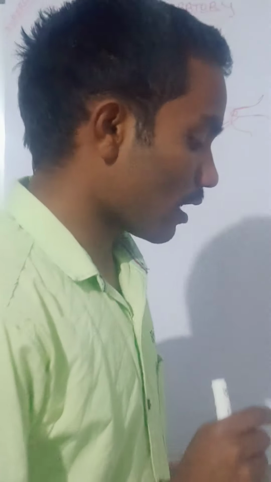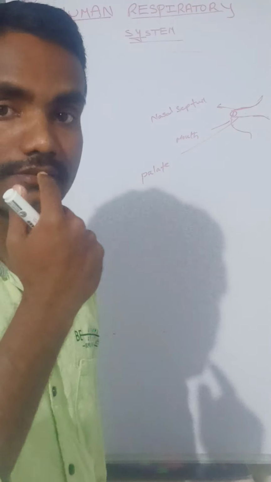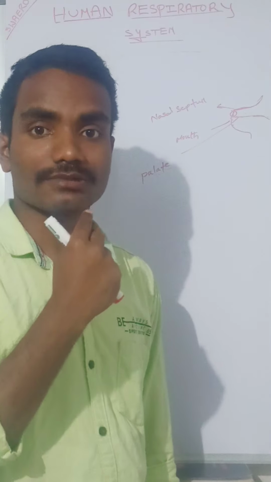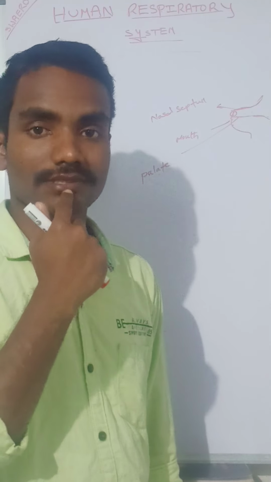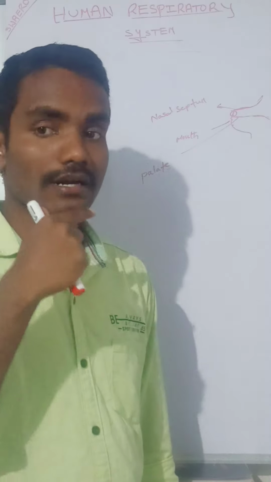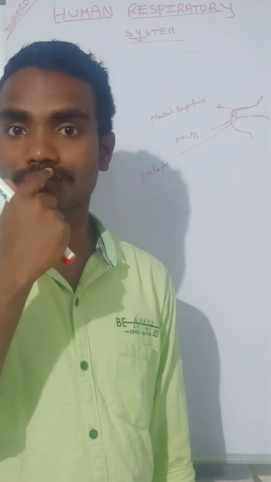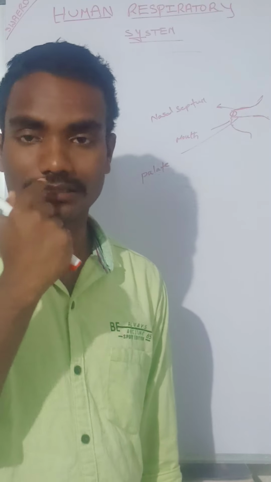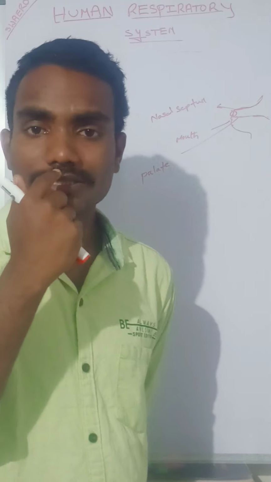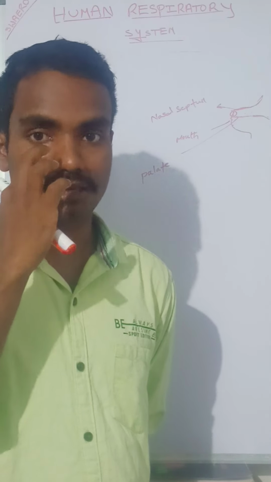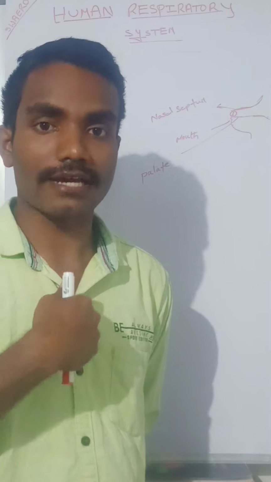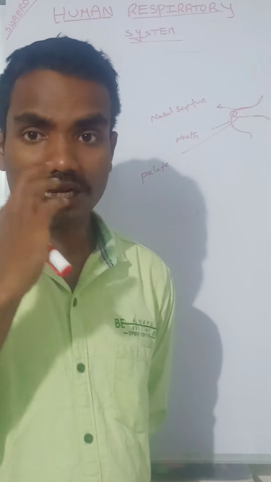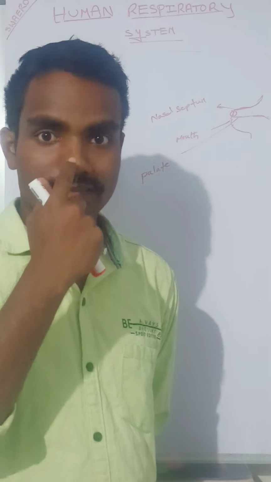In the last lecture, while discussing the human digestive system, I told the names of these two lips. This lip is called the labrum, this is called the labium. Above the labrum you can observe small holes called the nostrils. These nostrils open into the nasal chambers. How many nasal chambers do I have? Two. These nasal chambers are separated by the nasal septum.